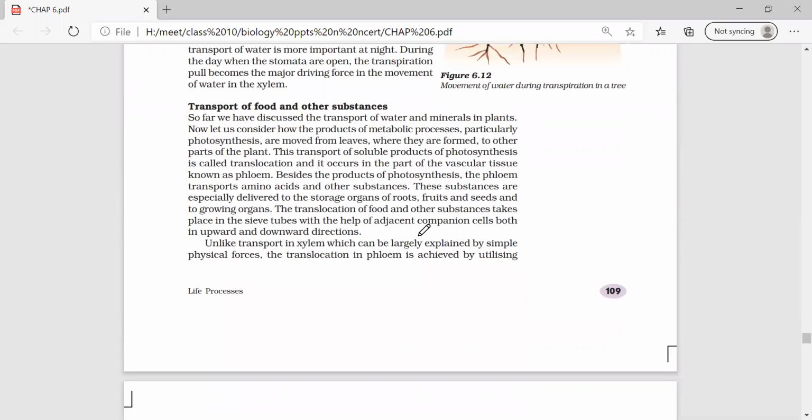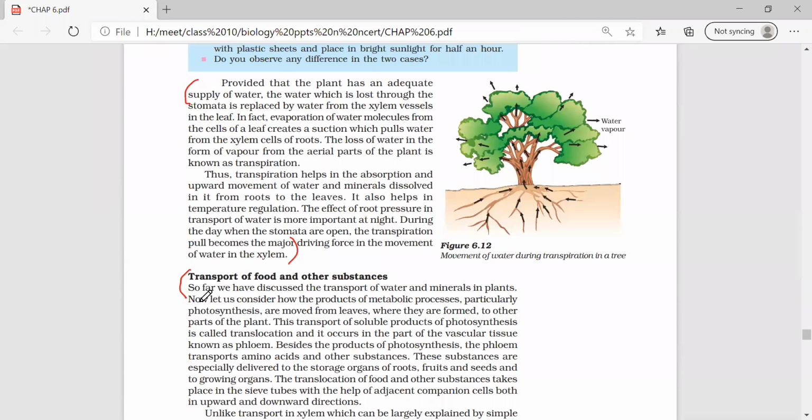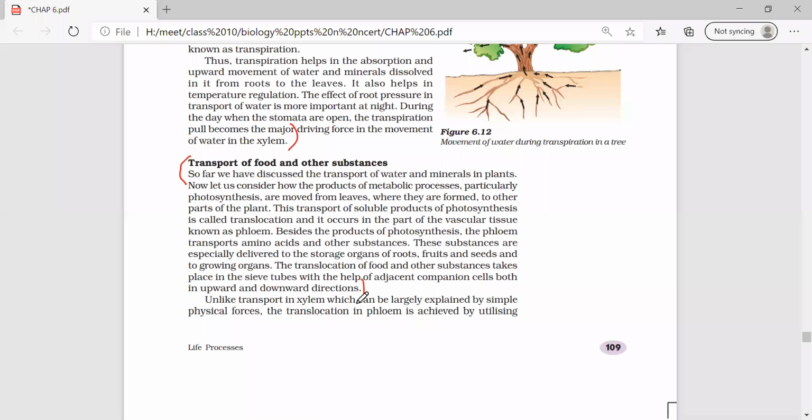When they ask you in detail, you need to write this paragraph for xylem and this paragraph for phloem.